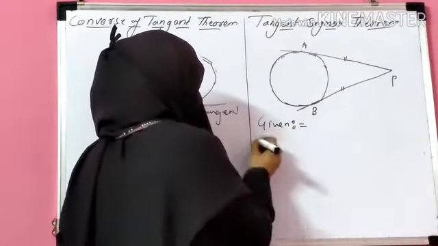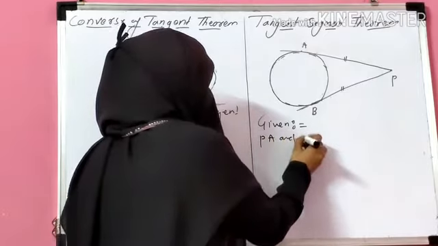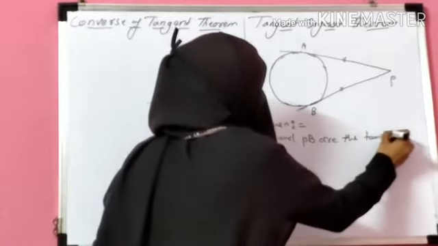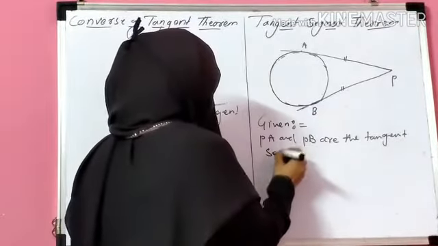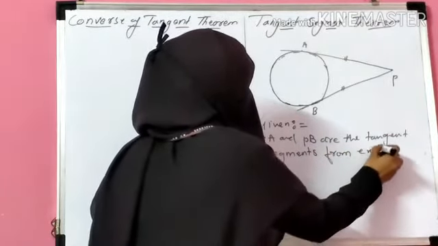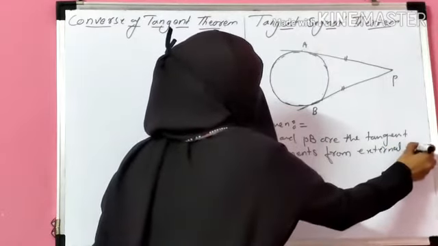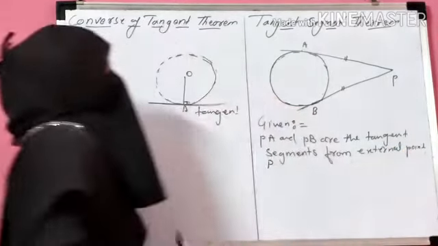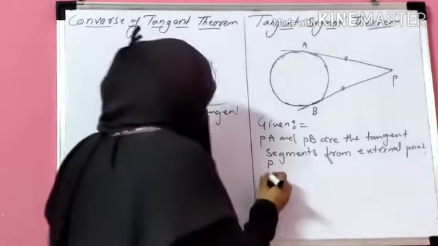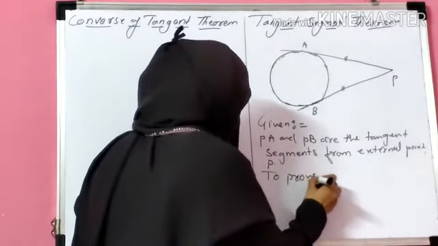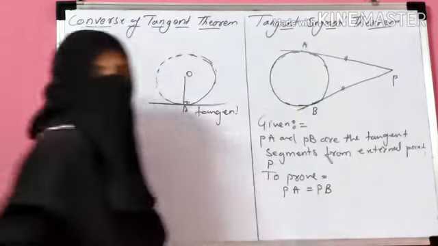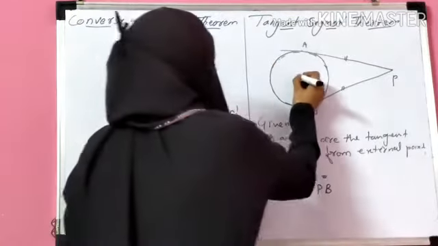Given: PA and PB are the tangent segments from external point P. Okay. From external point P, there are two tangents PA and PB. We have to prove PA equal to PB. That means these two tangents are equal. Okay. So to prove this theorem, let's do the construction.